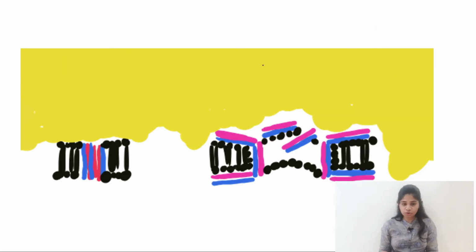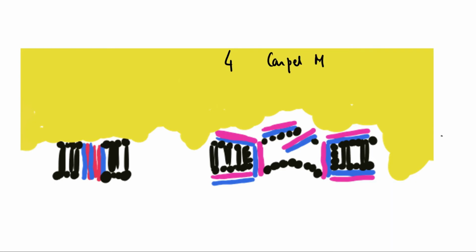Now coming on to the fourth and the final model, it is called as the carpet model. So in the carpet model, the peptides are arranged parallel to the bilipid membrane. So they are arranged parallel to the membrane and they coat the local area in a carpet-like fashion. So once the concentration of these peptides become increased or once they reach a threshold, it results in a detergent-like activity causing the membrane pores, and here as you can see the peptides are entering through the pores into the intracellular space.